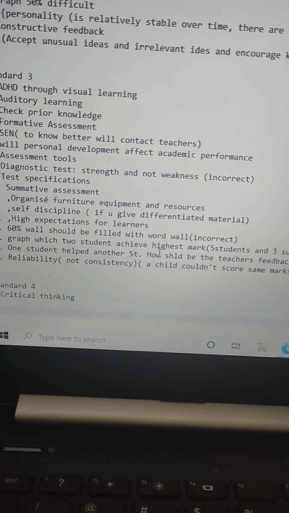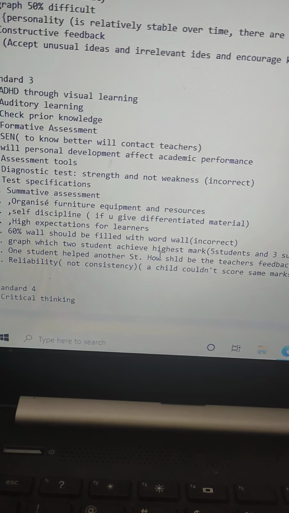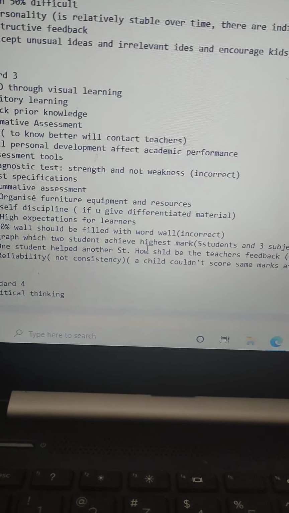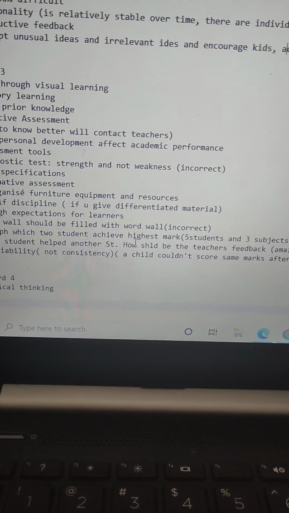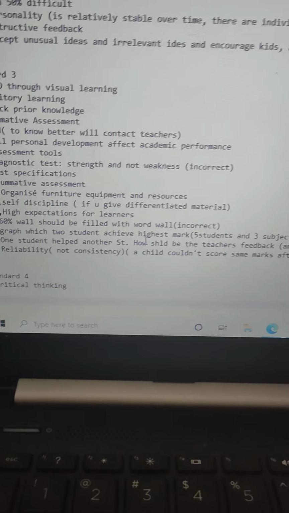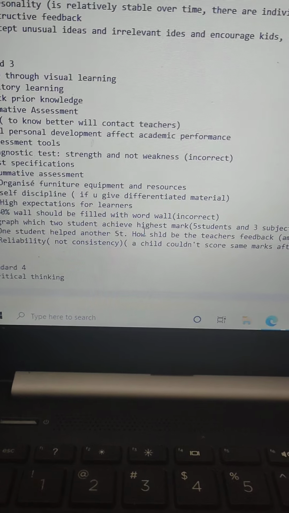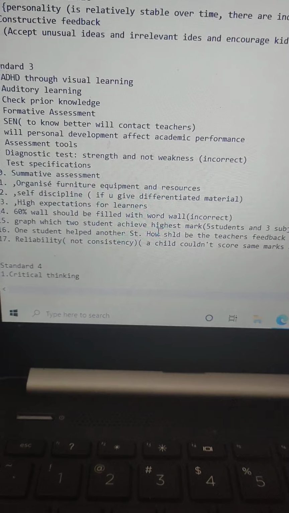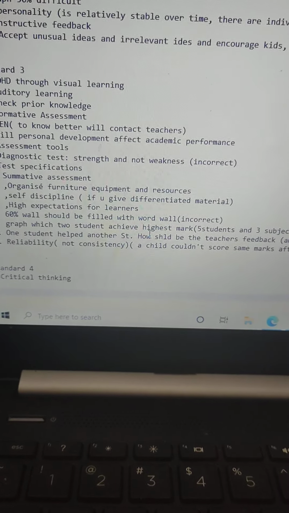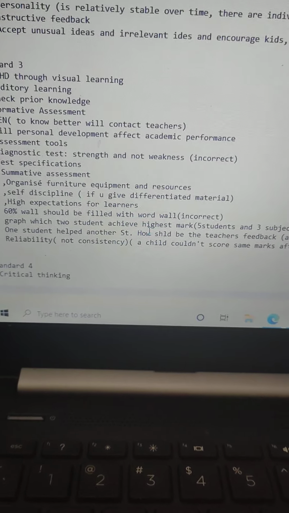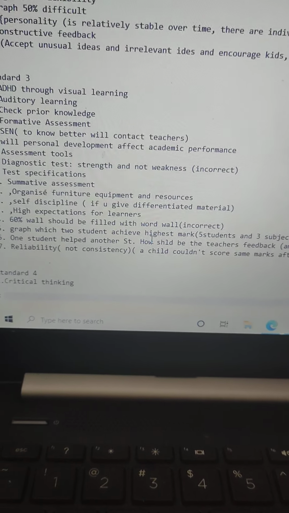So to know better, what should be the first step? To know the special kids more deeply, what should be the best step a teacher should take? Should a teacher contact his or her co-teacher, or take feedback from the parents, or else? There were many options. This is what I remember.